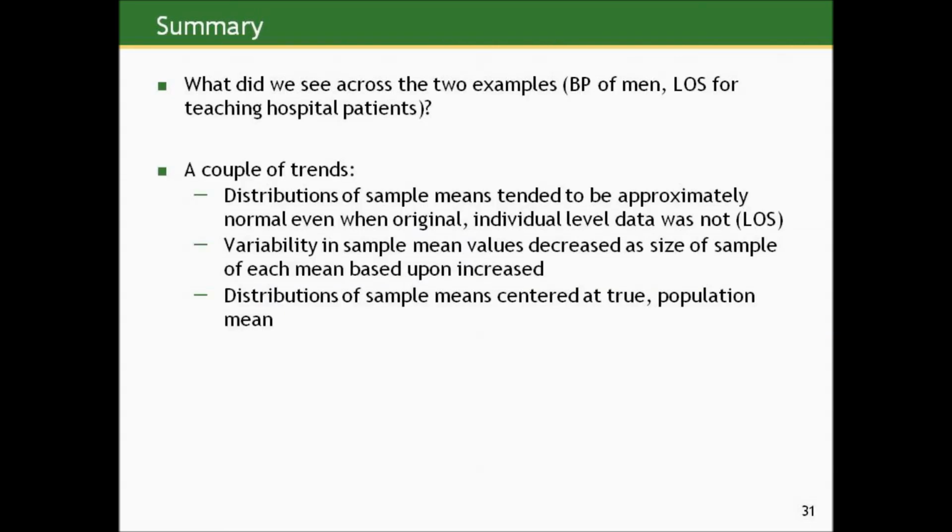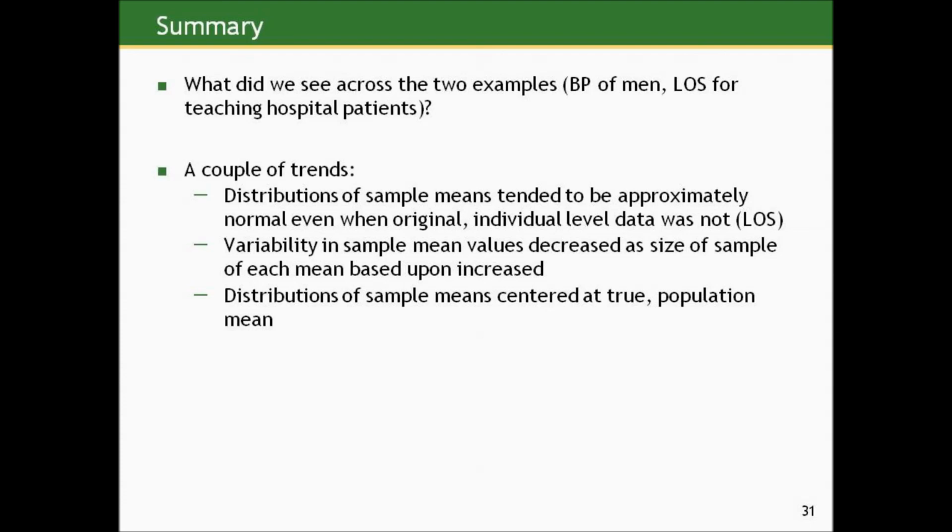What do we see across these two examples, the blood pressure of men and the length of stay for teaching hospital patients? Well, we saw a couple of trends. The distribution of sample means tended to be approximately normal, even when the original individual data was not, which was the case for length of stay. The variability in the sample mean values decreased as the size of the sample each mean was based upon increased. So the more information that went into each of the means, the less variation there is in those sample mean values. And the distribution of sample means, regardless of sample size, tended to be centered at the true underlying population mean from which the samples were taken.